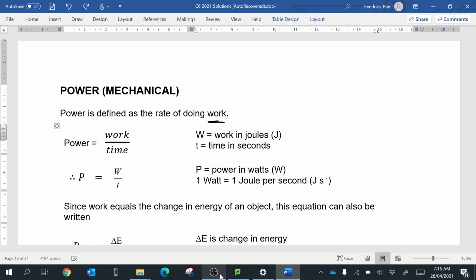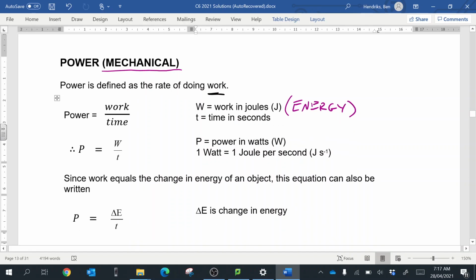So mechanical power, we will look at another type of power called electrical power, but we're just focusing on mechanical power. And mechanical power is defined as work over time. And in the last lecture we saw that work is a form of energy, or it's a change in energy, really. So I just want to emphasize that. I always think of work just as energy. So when I say power equals work over time, I think of energy over time. And it's the rate that energy is essentially dissipated or used by a certain device, usually.